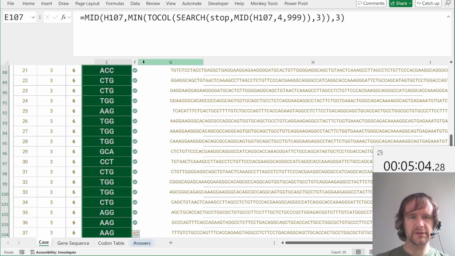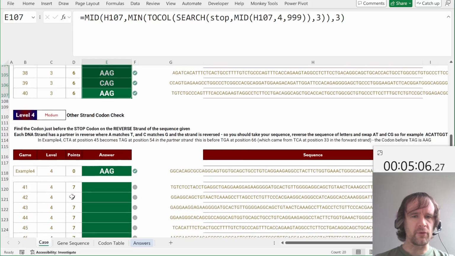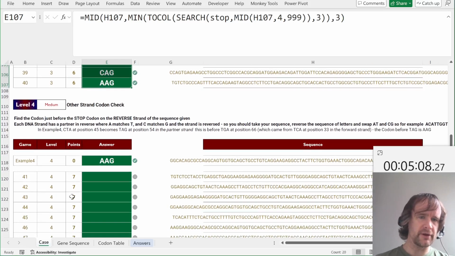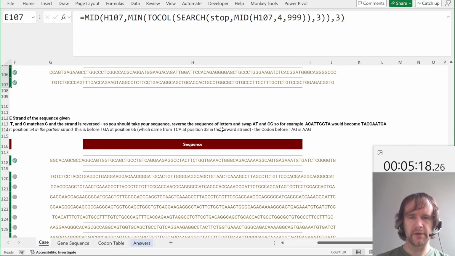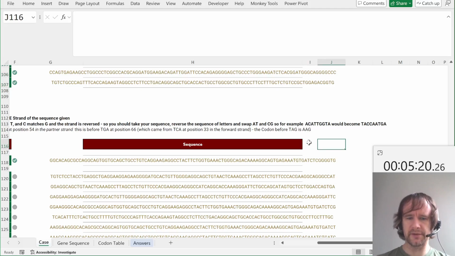A helpful example. Okay. Level 4, other strand codon check. Find the codon just before the stop codon on the reverse strand of the sequence given. Each DNA strand has a partner in reverse where A matches T, C matches G, and the strand is reversed. Okay, so let's first make the reverse sequence.